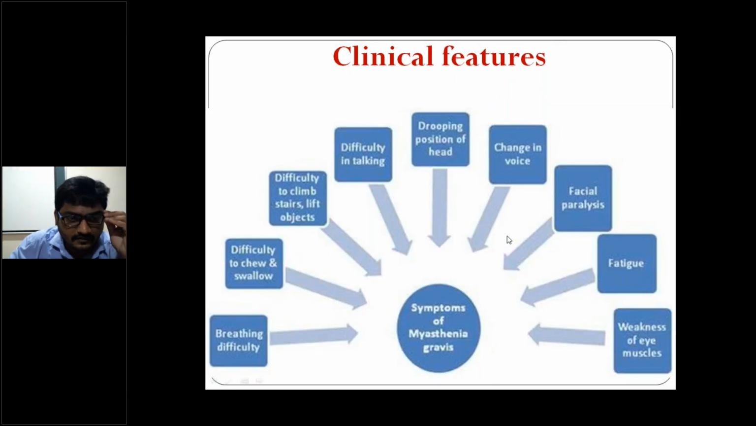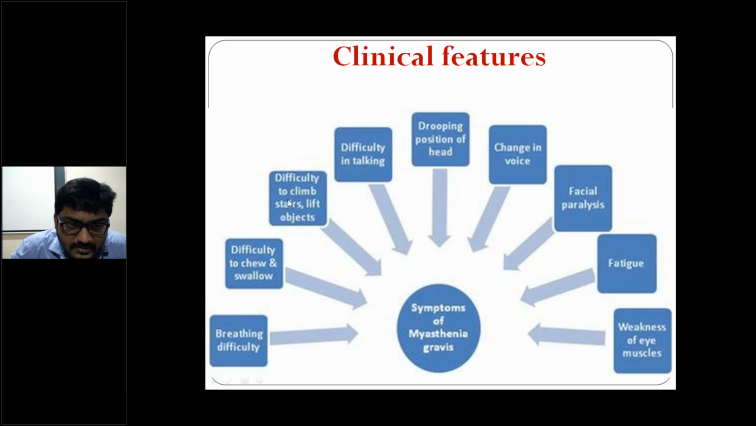So these are the clinical features of myasthenia gravis, right? Patient may be presenting with breathing difficulties, right? Ptosis, eye muscle weakness, fatigue, facial paralysis you can see in case of myasthenia gravis, right? Voice change, drooping position of the head, difficulty in talking, difficulty to climb stairs and lift objects. See, remember this, difficulty to climb stairs and lift objects.